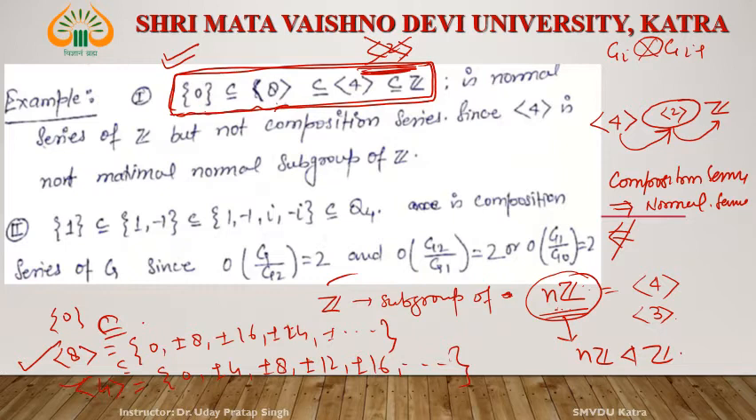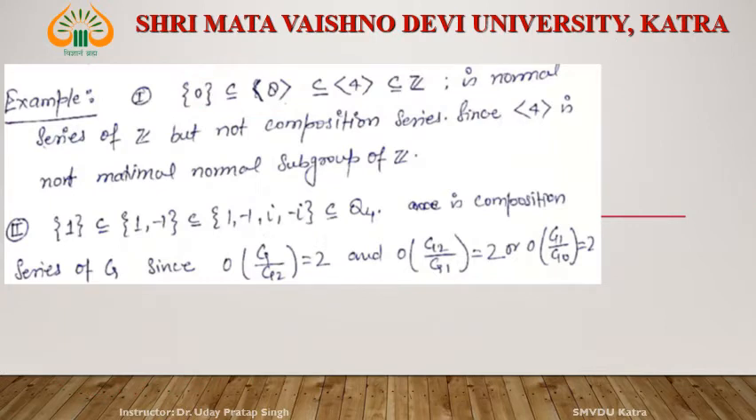But every composition series is a normal series. Now see the second example. See quaternion group Q4, that is identity 1 and minus 1. This is a subgroup. 1 is a subgroup of this. This is a subgroup of this. This is a subgroup of this. It is 1, minus 1, i, minus i. This is a subgroup of quaternion group Q4. Right?